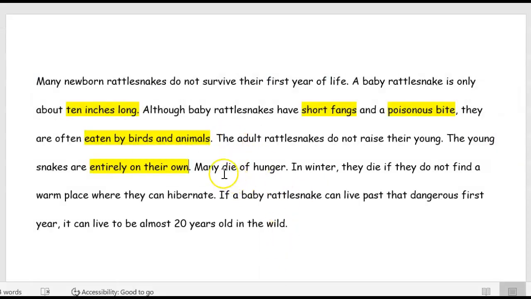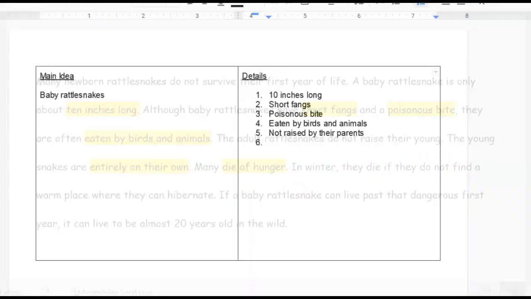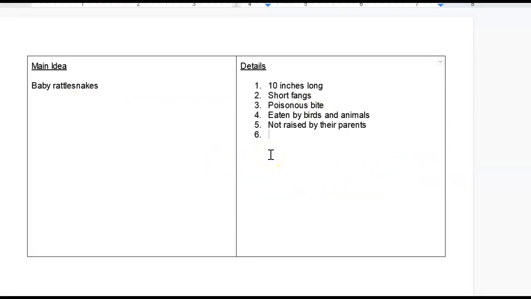Okay? Many die of hunger. Ooh, they die of hunger. That's a good one. In winter, they die if they do not find a warm place to hibernate. So they die of hunger. They'll die if they can't hibernate.